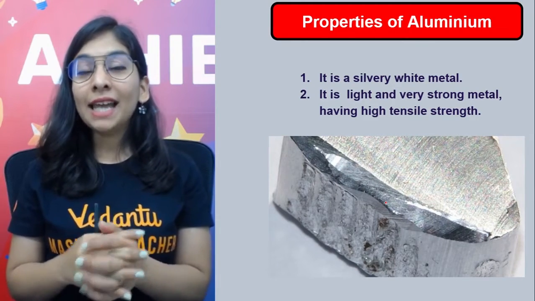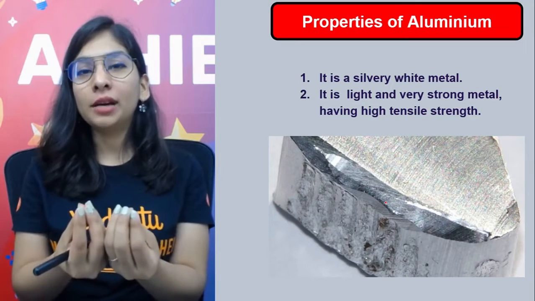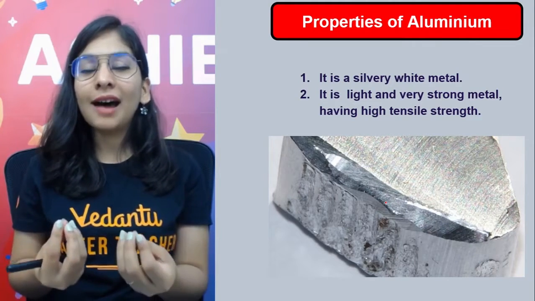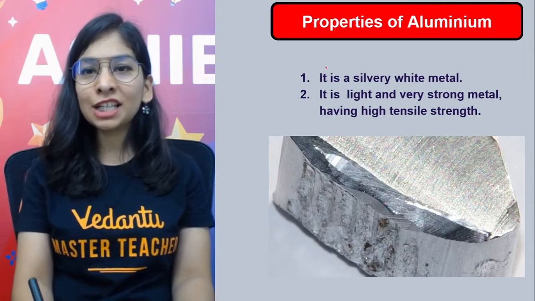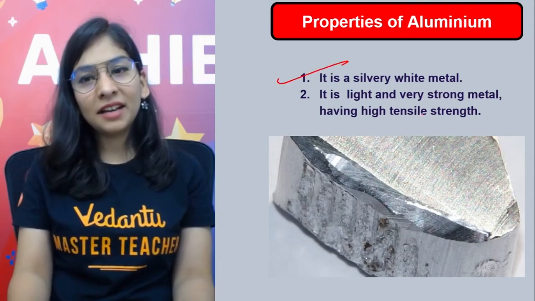Okay. Now we know we got aluminium, but what after that? What are its physical and chemical properties? How does it generally react? Let's talk about physical properties. It's a silvery white metal.